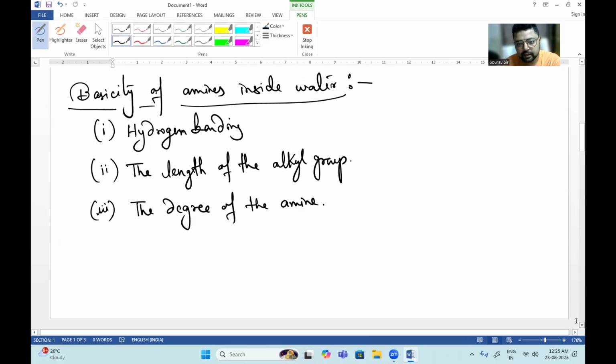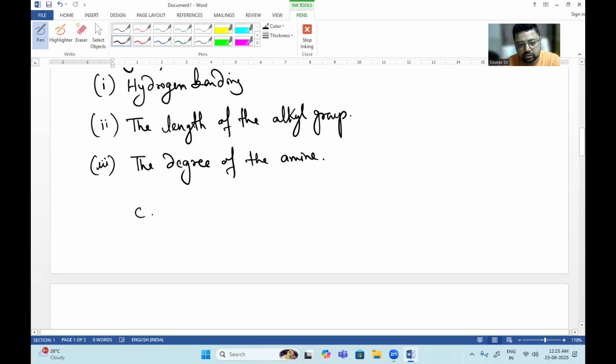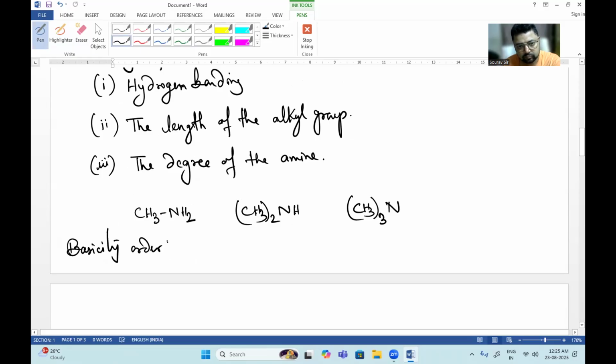For example, if I have CH3NH2, (CH3)2NH, (CH3)3N, then the basicity order would depend on the length of the alkyl group and its plus I effect.